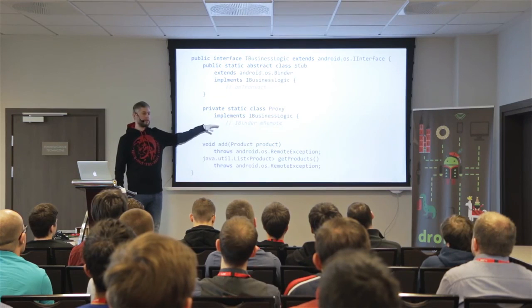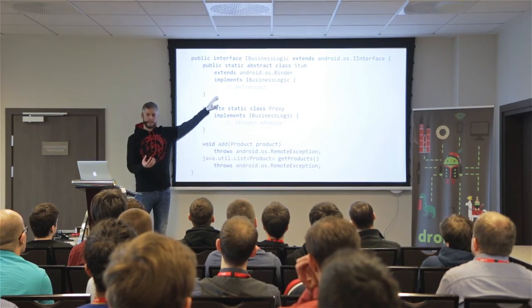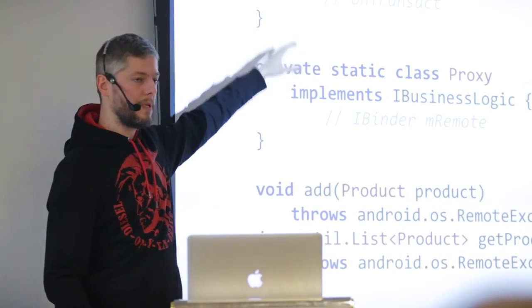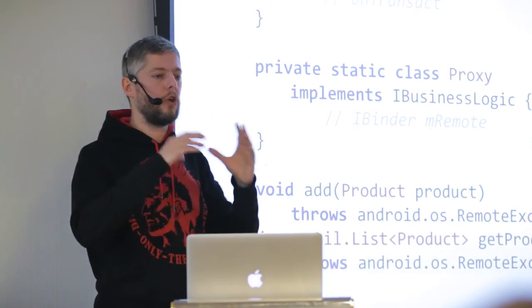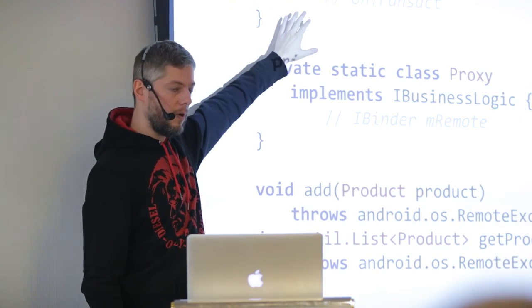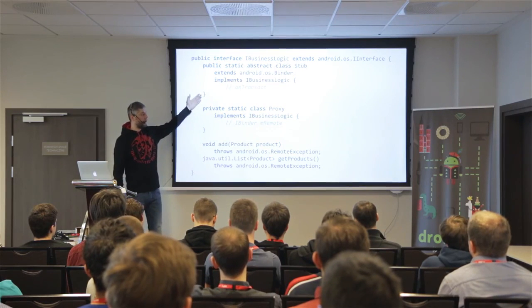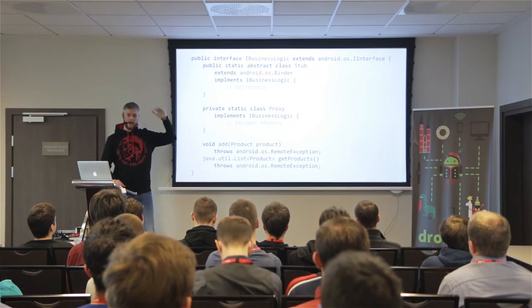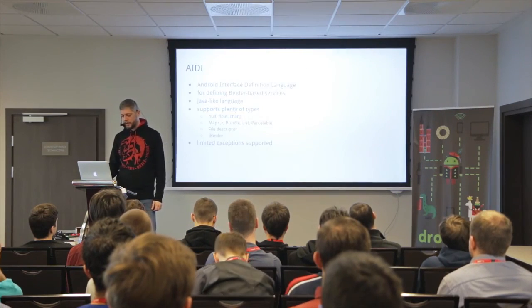I added this just to show you that the onTransact thing, it's this low-level binder stuff that stub and proxy are putting a nice API on top of. So we could write that low-level binder stuff ourselves, or thanks to the AIDL, we can get for free stub and proxy, a higher-level API to access the binder interface.